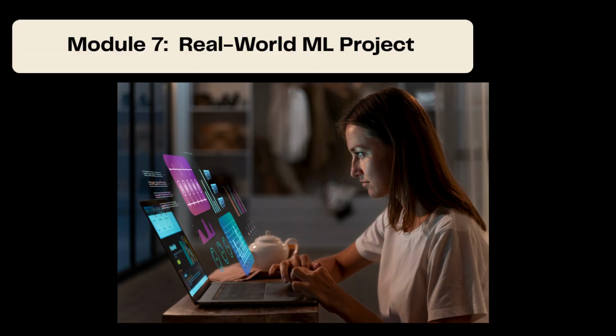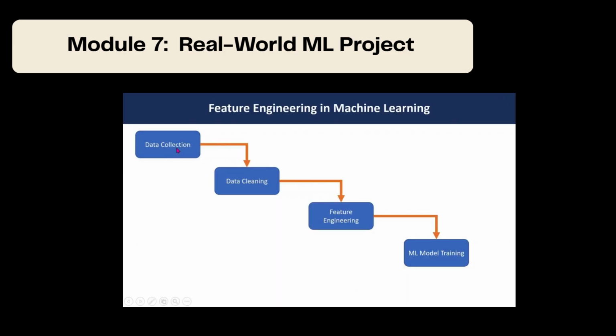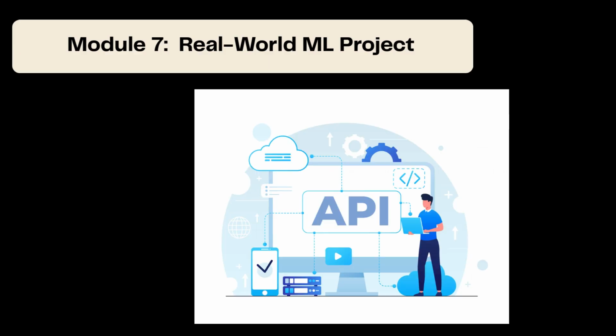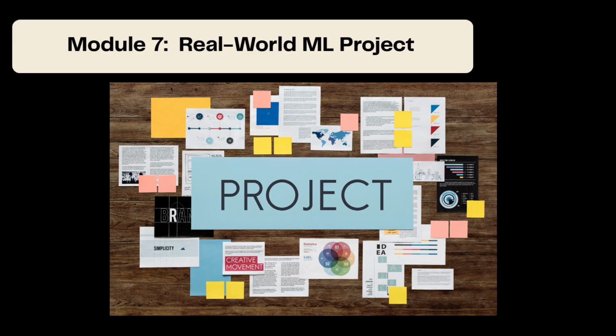Module 7, Real World ML Project. Finally, you will complete a real end-to-end ML project. You will collect data, engineer features, build and train a model, evaluate it, deploy it as an API, and monitor it. Exactly how real data science teams work. By the end, you will have a portfolio-ready project you can confidently showcase.